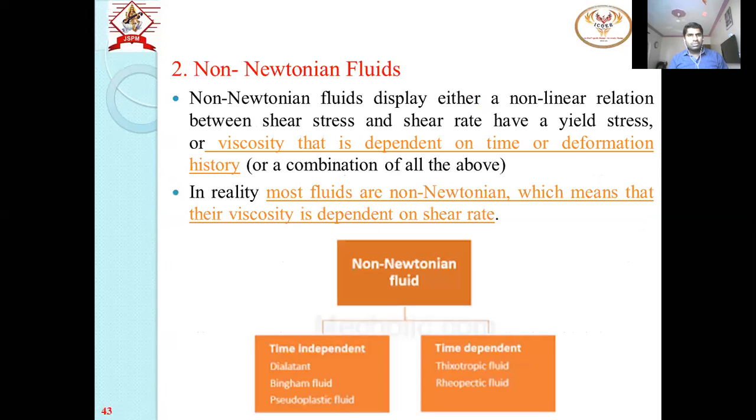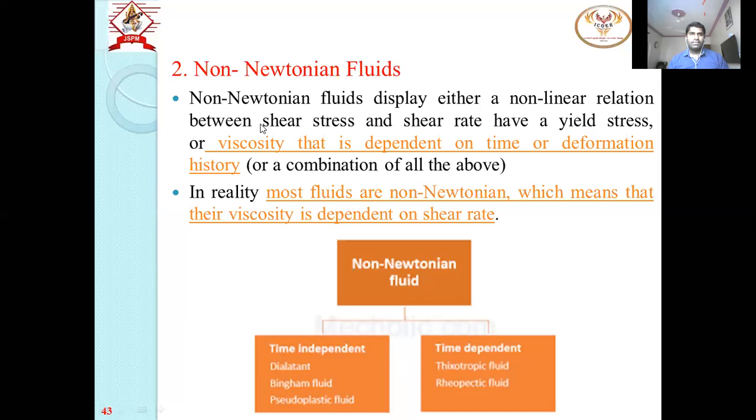Now, opposite to this is the non-Newtonian fluid, which does not obey Newton's law of viscosity. In the classification of non-Newtonian fluids, the first group is independent of time, and the second is dependent on time. Again, in non-Newtonian fluid there are further 5 types: 3 types that are time independent and 2 types that are time dependent.